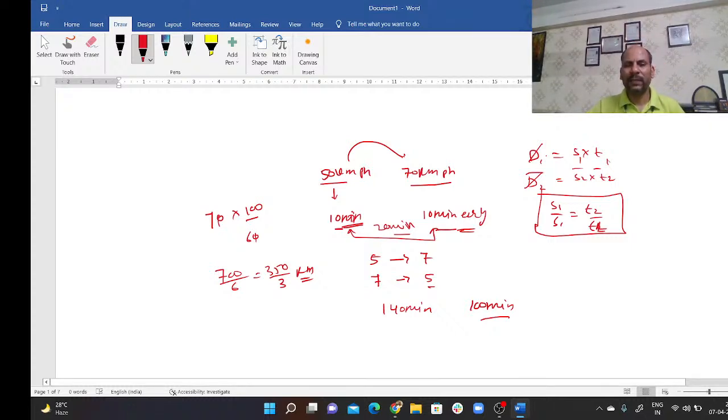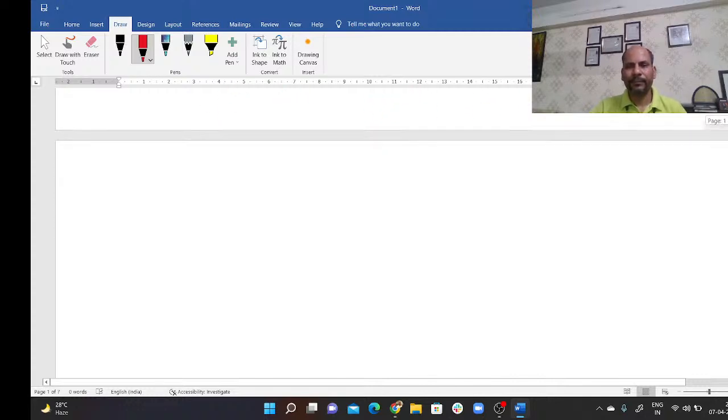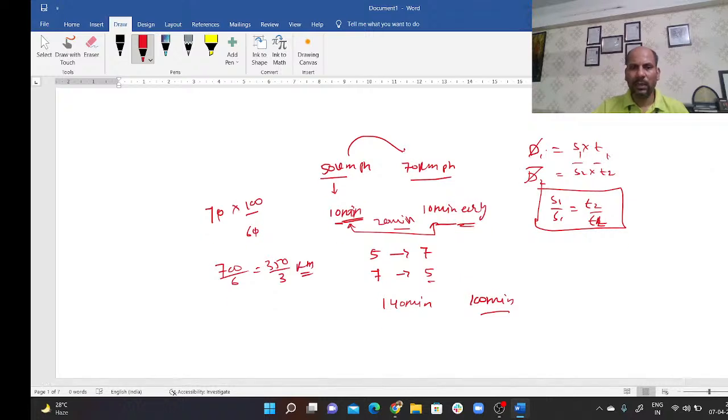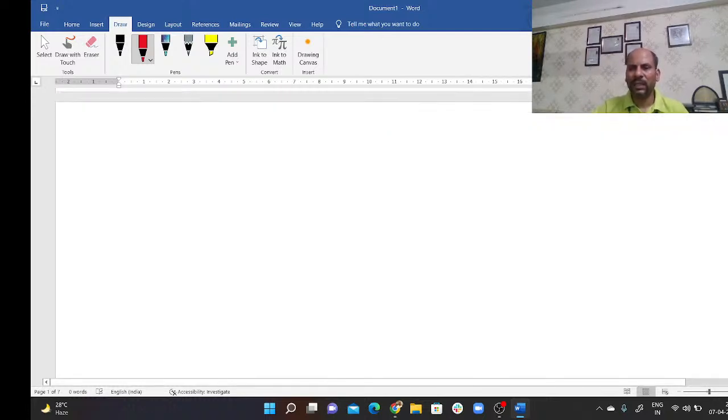Like speed 5 to 7 means time 7 to 5, or 100 to 150. There is one more question which is very common, and we can discuss it with the previous one as well. Initially it was 10 minutes late, and later it was 10 minutes early. Then they can ask you at what speed he should move to reach in time. This is a very basic and easy question. So what they are saying: at a speed of 50 it was 10 minutes late.